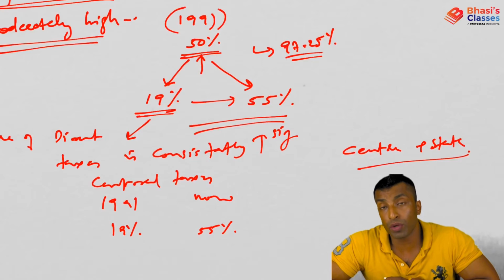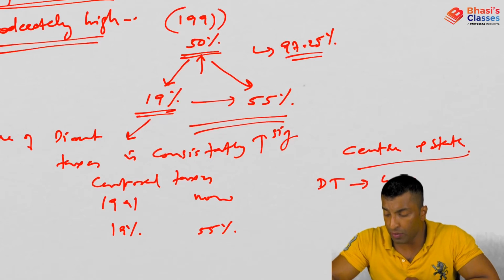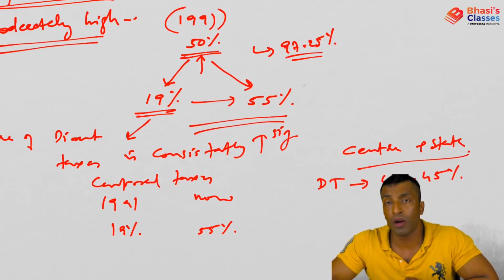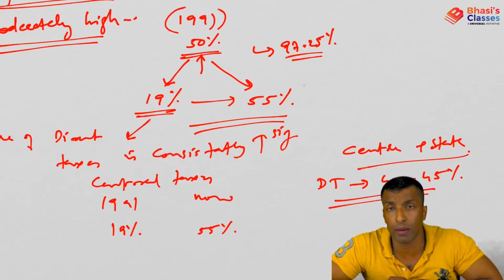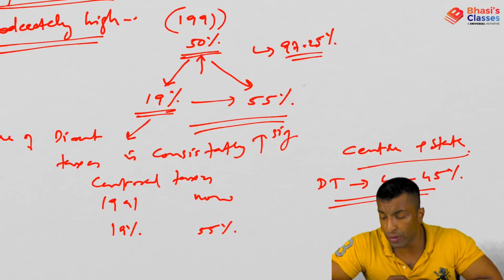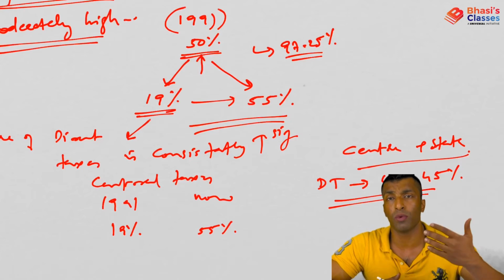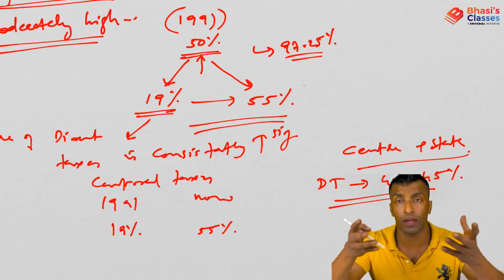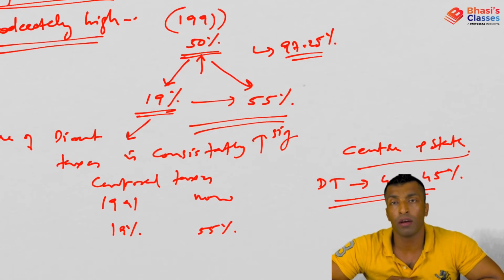You already know most of the tax revenue of the state is coming from state VAT, which is an indirect tax. So when I'm talking about center plus state, direct tax is contributing around 40 to 45%, and indirect taxes are more than half in that case. You don't need to know the exact figure, you need to have this rough idea: at the center level, direct tax contribution is more than half, and if you take center and state together, the total tax revenue, indirect tax is more than 50%.